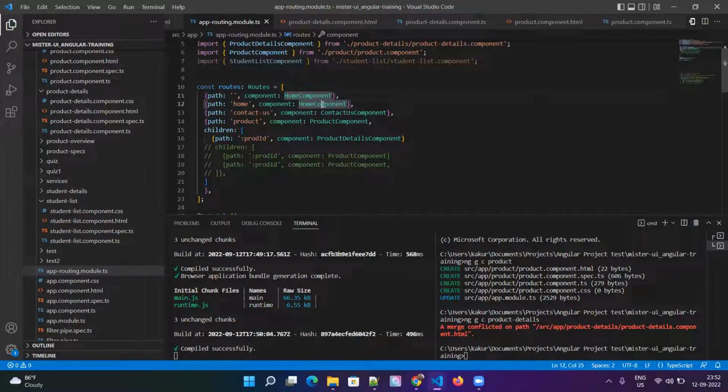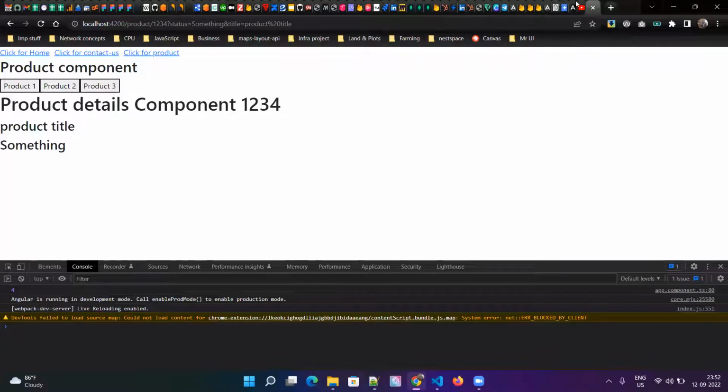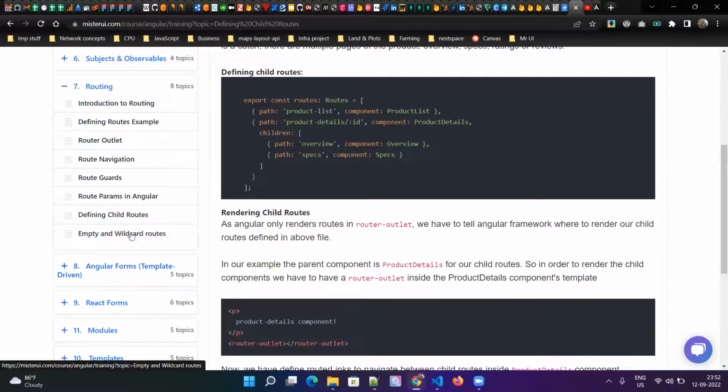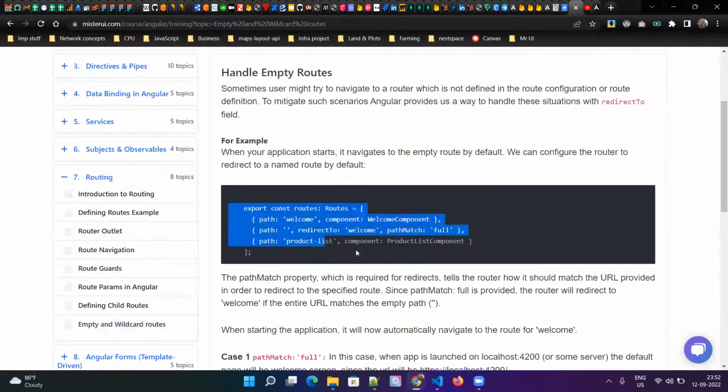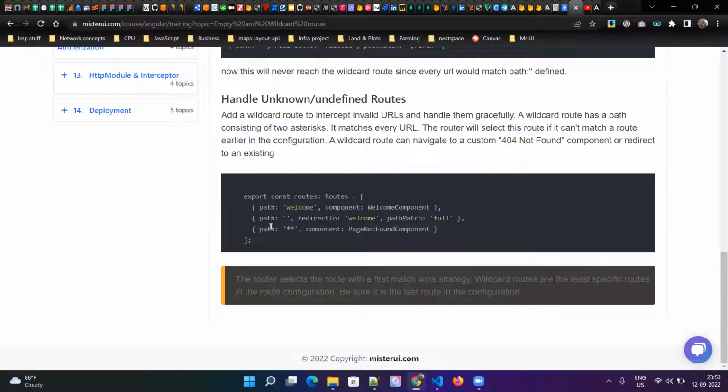Okay, this one will be rendered directly in the router outlet, the only router outlet, which is in the app component. But when you have child routes defined for a parent component, then that parent component must have a placeholder to render the child components. Okay, that's the example. And after that, they'll not ask about redirectTo or the wildcard matches.